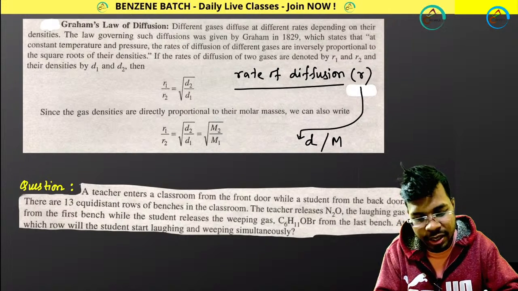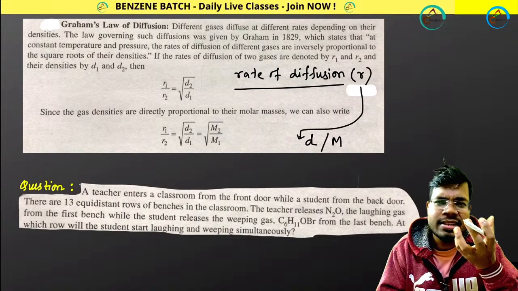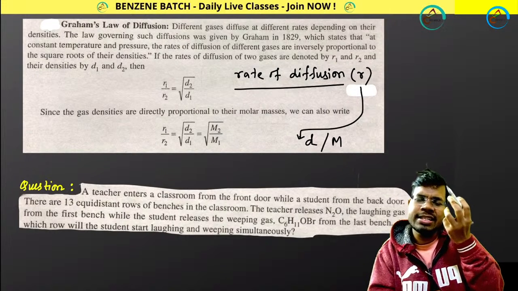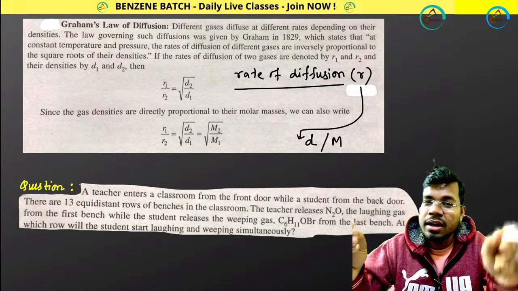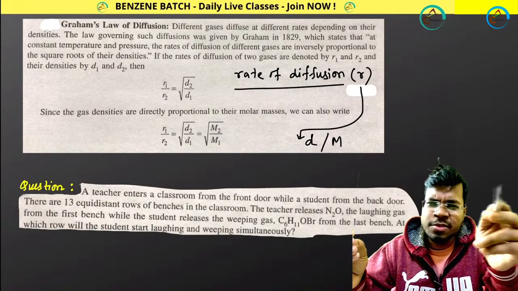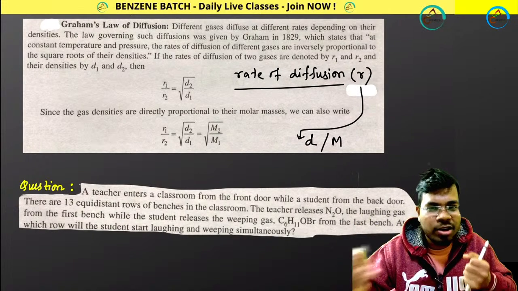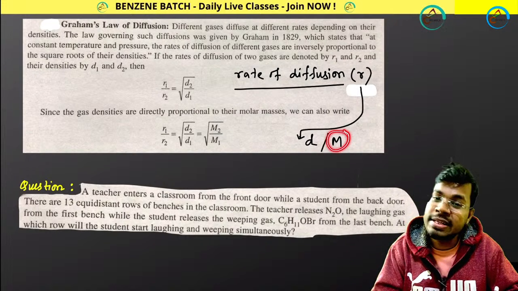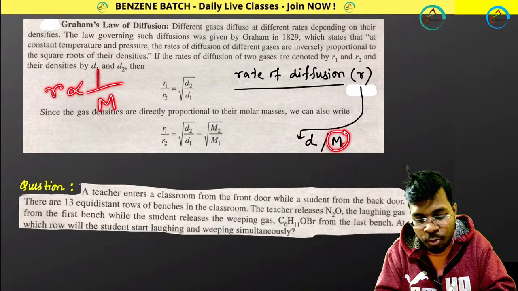Density and molar mass. Okay. Suppose your gas is heavier, meaning more molar mass. If your gas is heavier, its speed will be less. You understood from Maxwell's velocity distribution: more molar mass, less velocity. So if your molar mass is more, velocity is less, so I can say rate will be inversely proportional to molar mass, right?